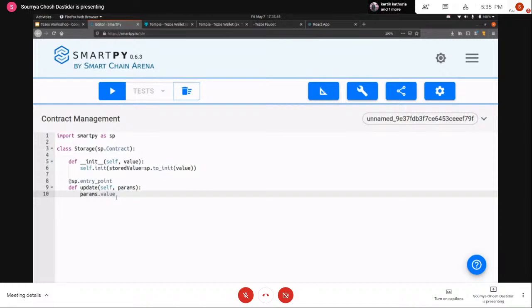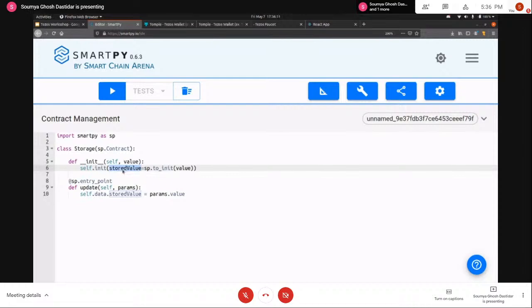So we want to update the previously stored value with the value that we're sending here, right? So what we'll do is we'll go for self.data.stored_value. This line here is basically pointing to our storage that we had created, initialized here, right?